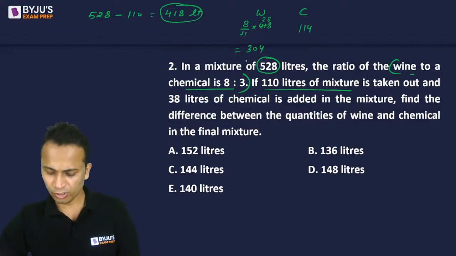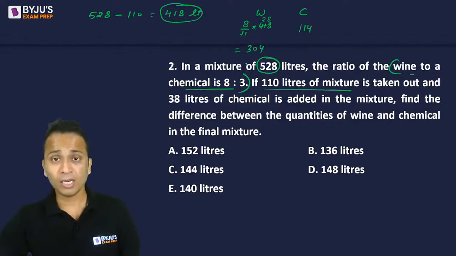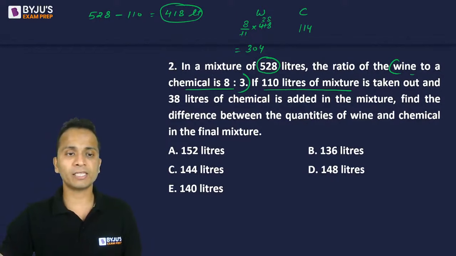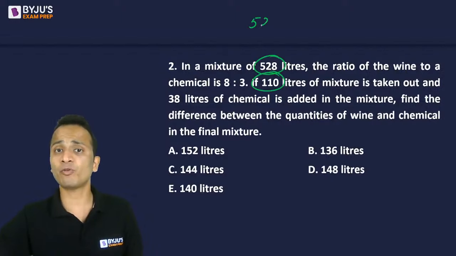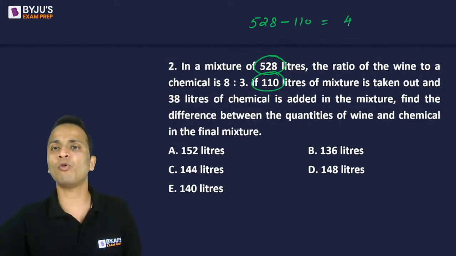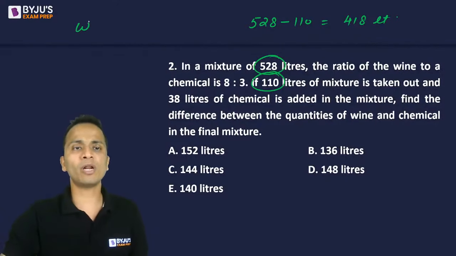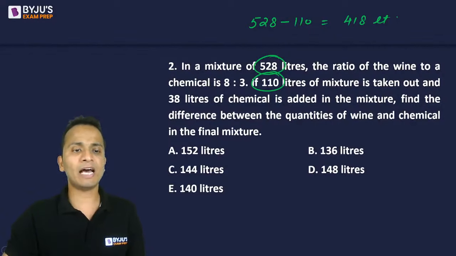So I have understood. All right, Girish, I'll use big fonts, so I'll erase this and I'll repeat it for you. So first of all, from 528 I removed 110 liters, so I got 418 liters of mixture. Now in this 418 liters of mixture, I will have wine and I will have chemical.